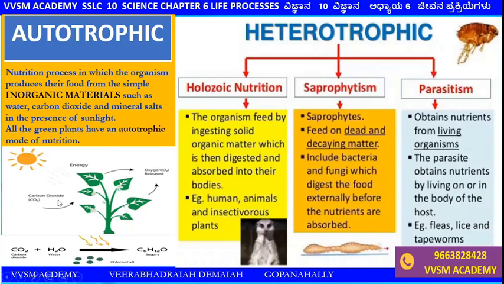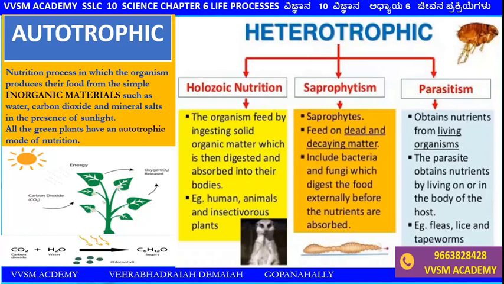Sun's energy falls on the green plant. Green leaves consist of chlorophyll, absorption of carbon dioxide with the help of the sun's energy, releasing of oxygen, and preparation of sugars. Carbon dioxide plus water gives glucose.